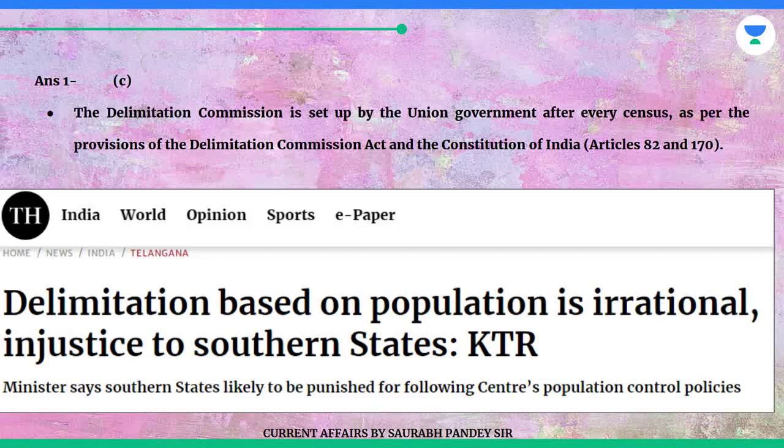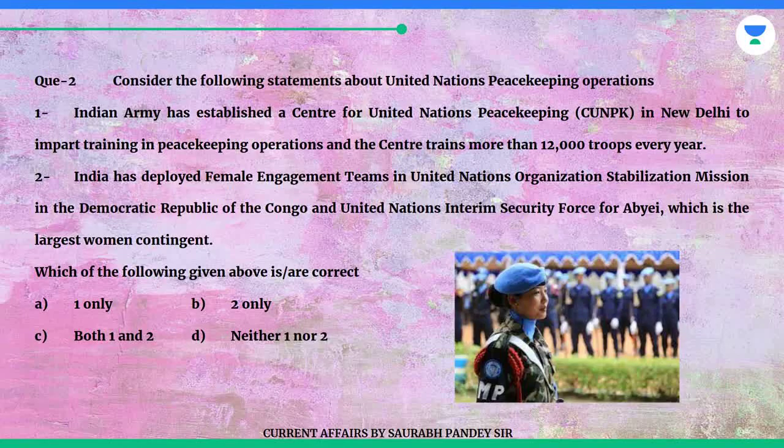Answer is C. The Delimitation Commission is set up by the Union government after every census as per the provisions of the Delimitation Commission Act and the Constitution of India, Articles 82 and 170. Question 2. Consider the following statements about United Nations peacekeeping operations. 1. Indian Army has established a Center for United Nations Peacekeeping, CUNPK, in New Delhi to impart training in peacekeeping